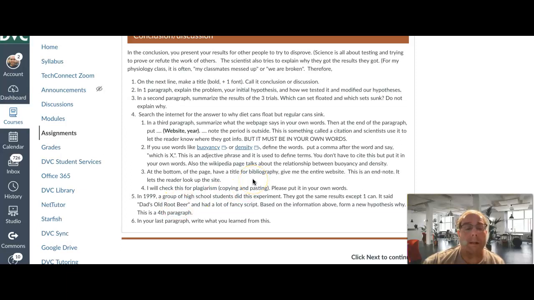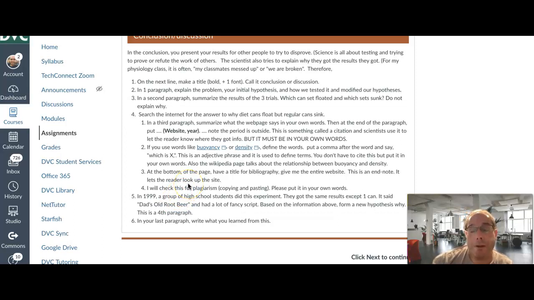So, that's your first 3 paragraphs. What we were doing, what happened, why it happened. And since we did not do this primary research, we have to find out. Now, to throw a monkey wrench. Remember I always said groups of researchers are always trying to disprove. Well, in 1999, a group of high school students knew you were doing this experiment.